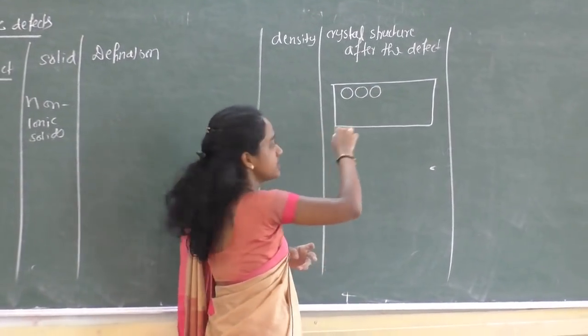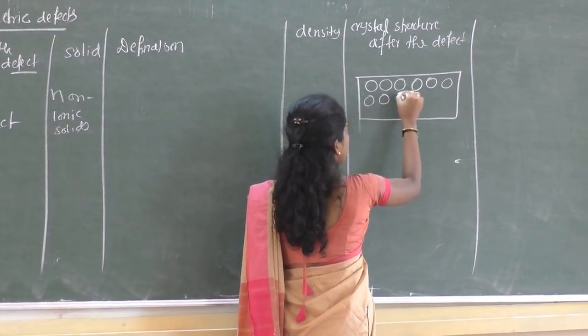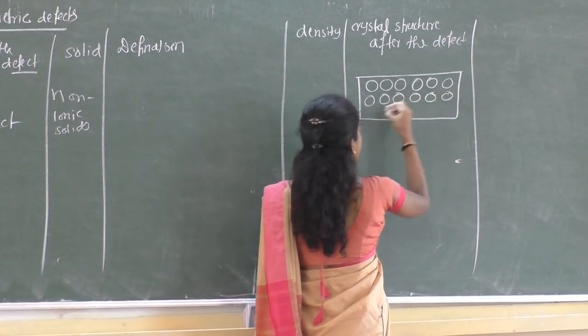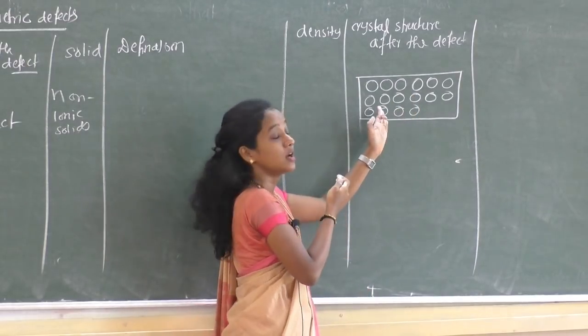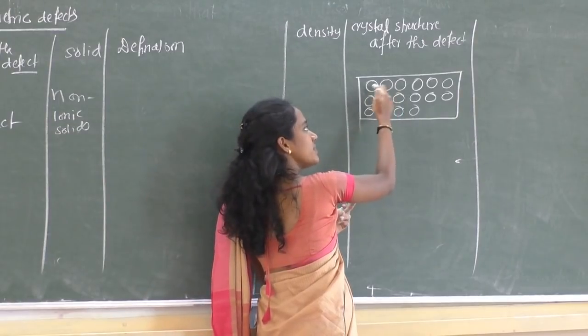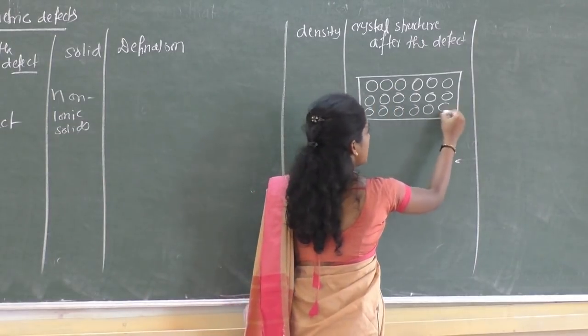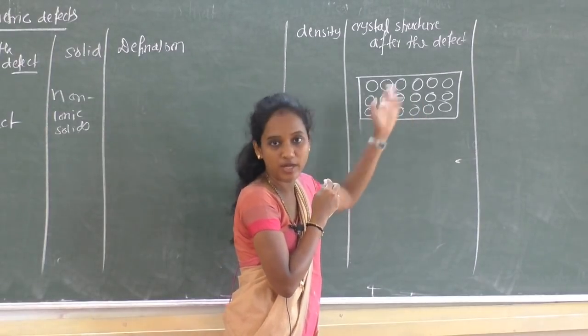So these are all the constituent particles in crystalline solids. Clear? Either they are atoms or molecules and not ions, because it is a non-ionic solid. So it may be atoms or molecules. Okay, this is a perfectly crystalline solid now. No imperfection, no defects in it.